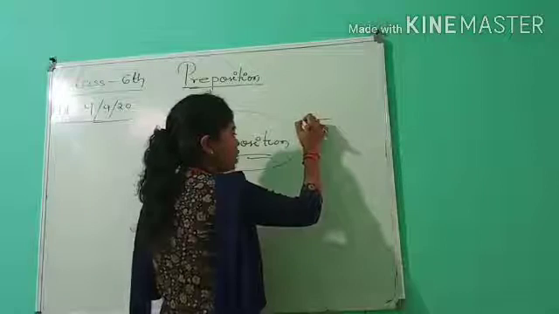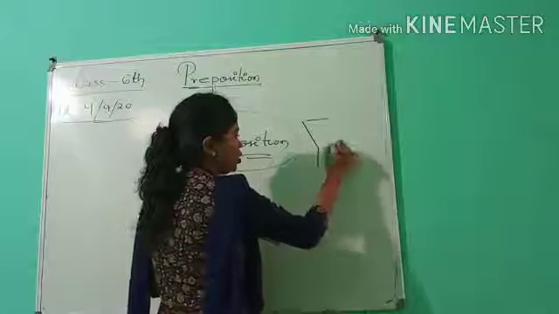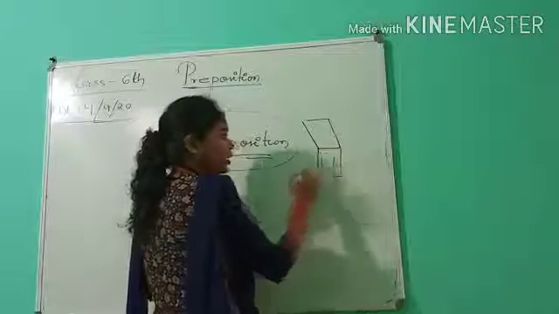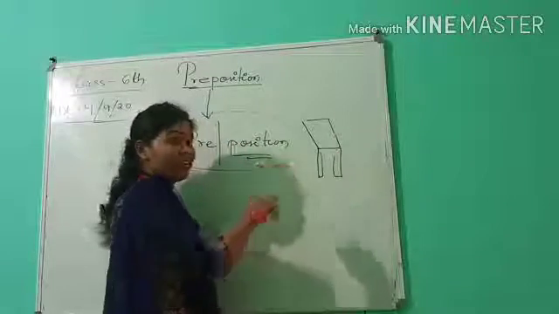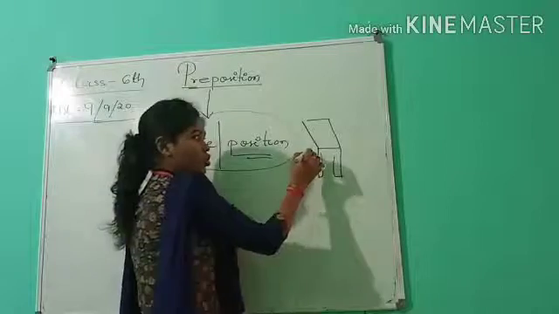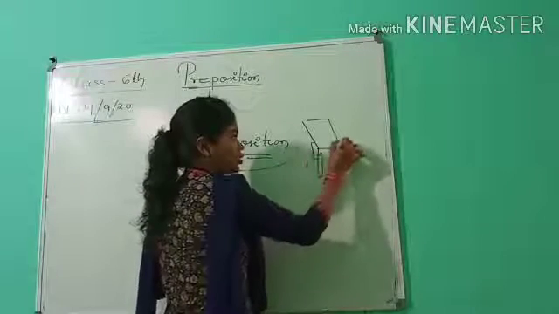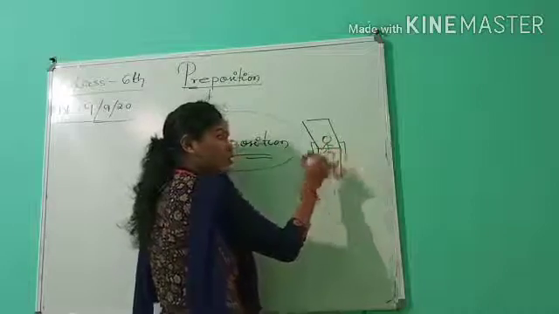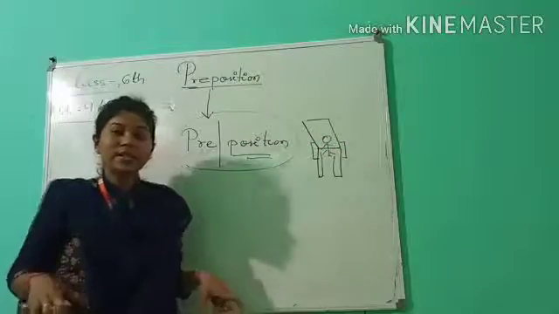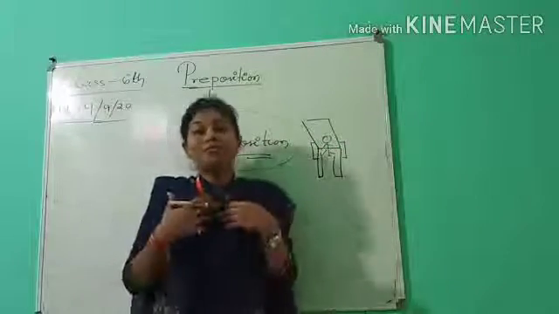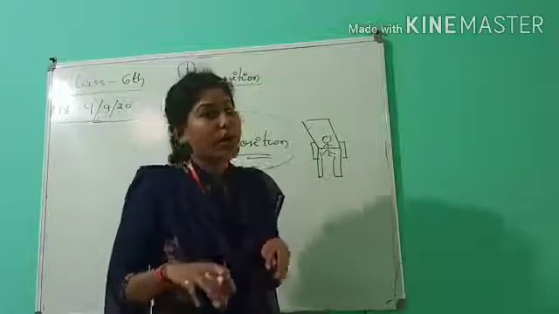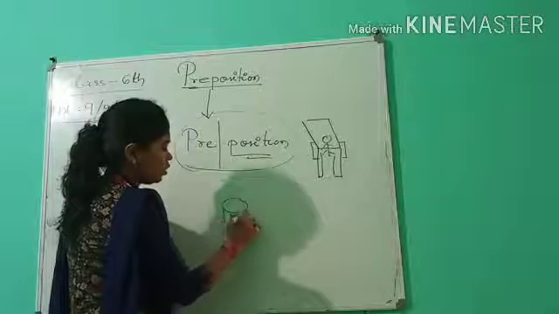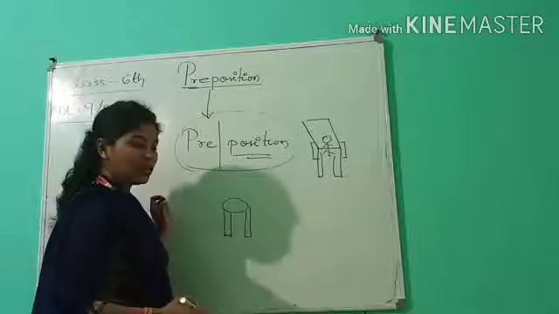For example, see, I'm not good at drawing, but still I'll try. For example, this is a chair, right? I'm not clear at drawing. So if the chair has handles, and if I'm sitting here, if both sides have handles, then I will say that I'm sitting in the chair, right? For example, if I'm sitting here, what is it?